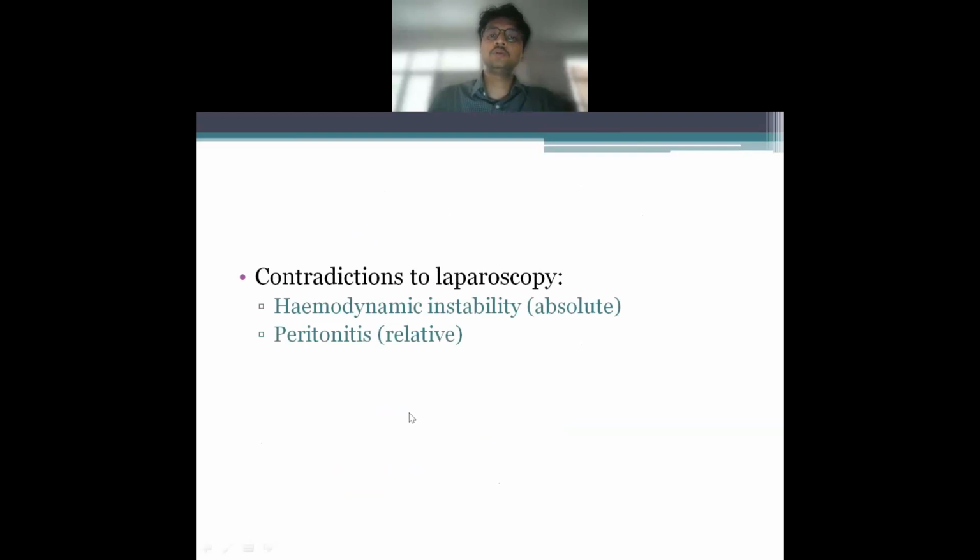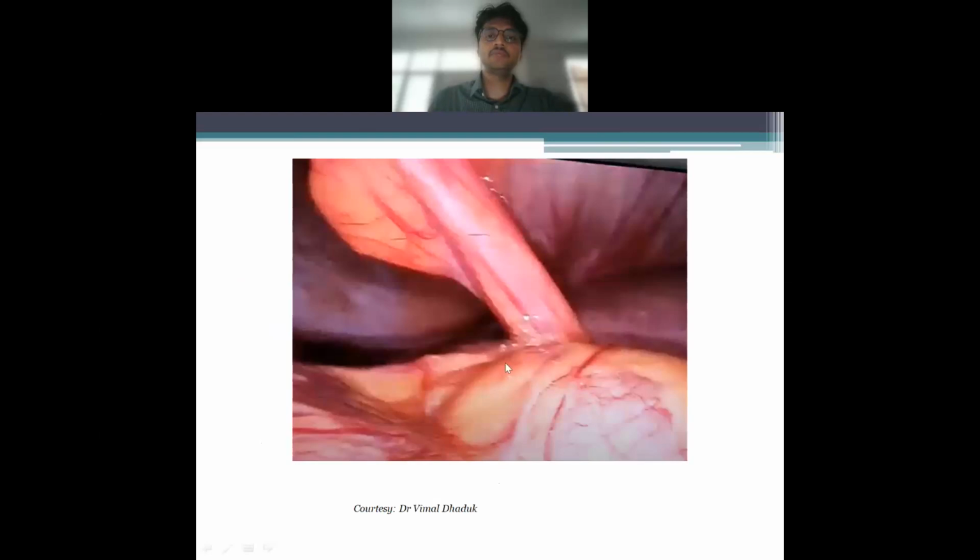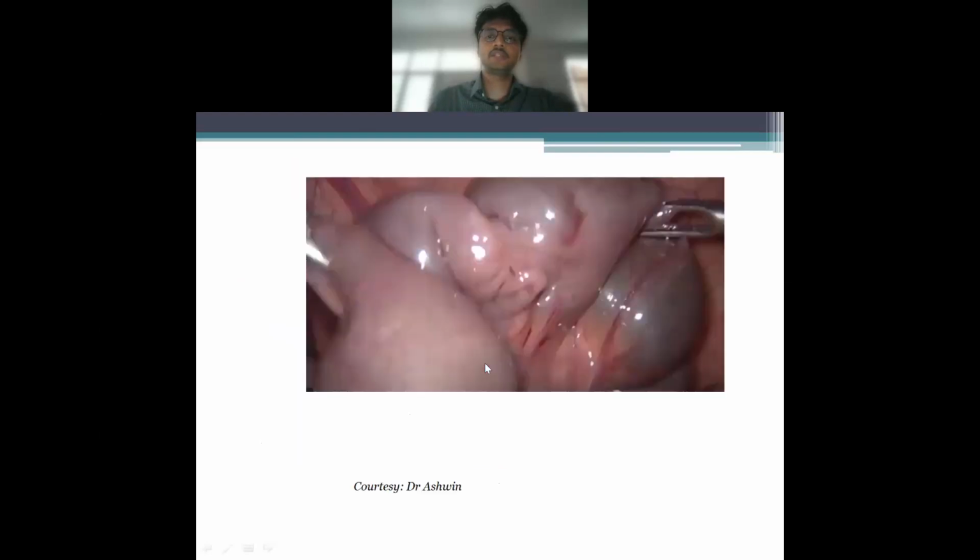Contraindications to laparoscopy include an absolute contraindication in the form of hemodynamic instability, while there is a relative contraindication in the form of peritonitis. These are pictures of a band adhesion causing obstruction. This is a stricture which is present, leading to obstruction.